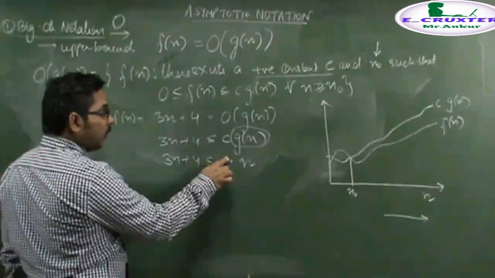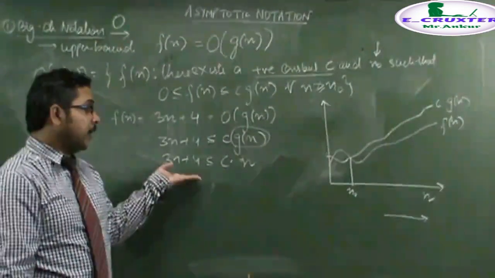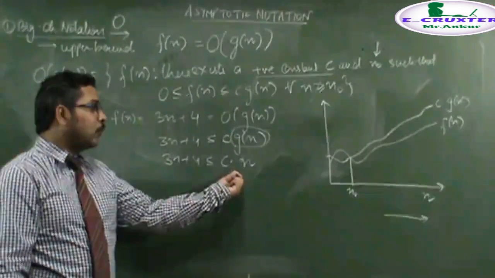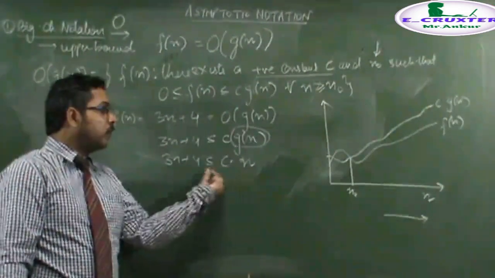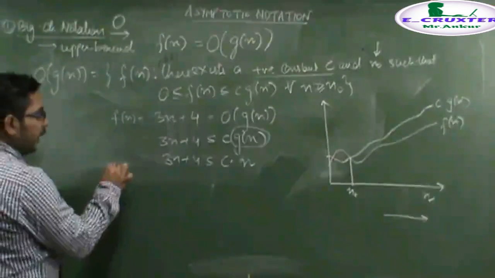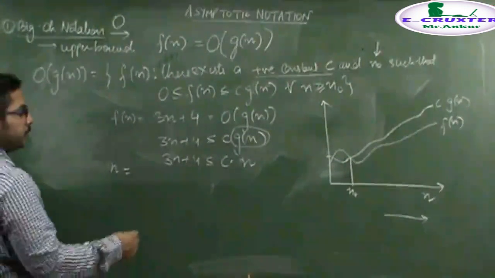Then for what constant? Mathematically, you notice that this is a simple inequality. You have to find the value of only c and the value of n naught for which this value is always greater than or equal to this function. You will notice that if I take the value of input n as, let's say, 3,